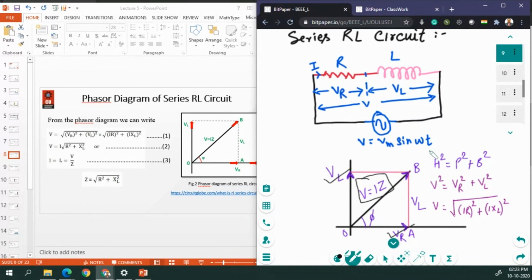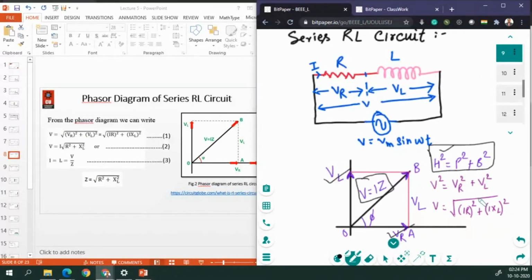With the help of Pythagoras theorem, we are going to calculate the voltages. So h square is equal to p square plus b square. So what is the value for p and b? For perpendicular, we take the value VL, and for the base, we take the value VR.